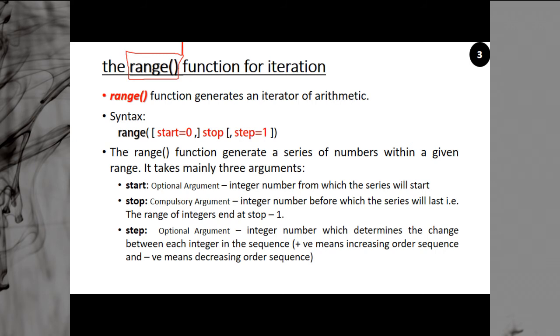So start is an optional argument, that's why it is written here in square brackets in the syntax. It is an integer number from which the series will start. Then stop is the compulsory item, the only thing which you have to provide within the range function. It is the integer number before which the series will end, so the series will be generated up to this number, not exactly this number. It will never reach this particular number, it will always be less than this number.